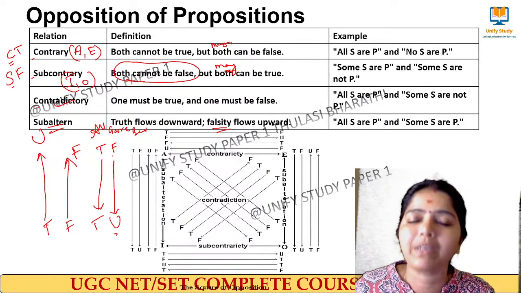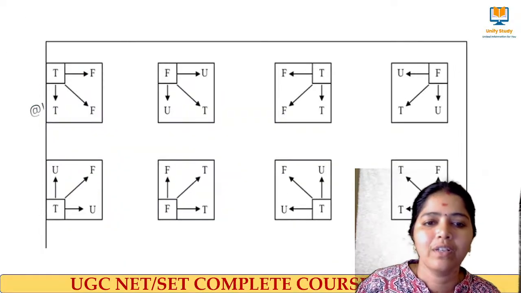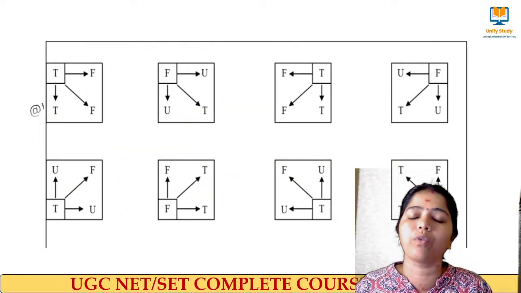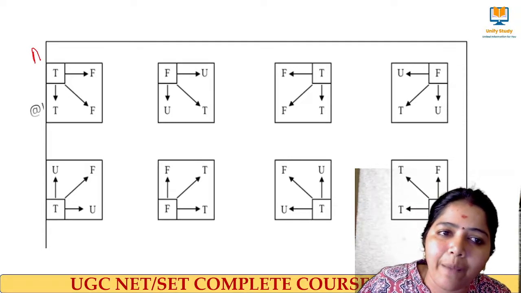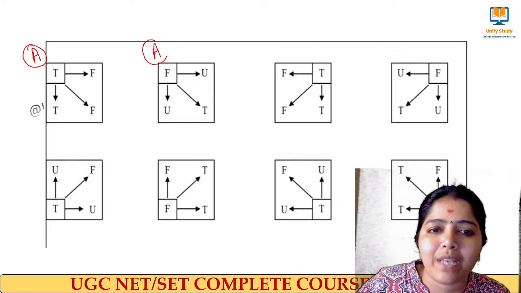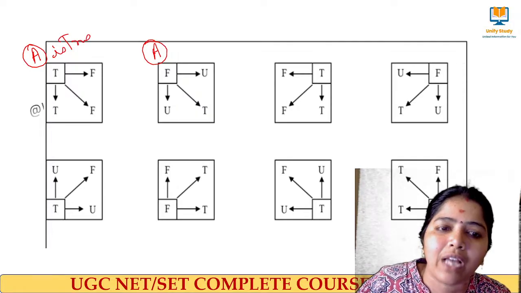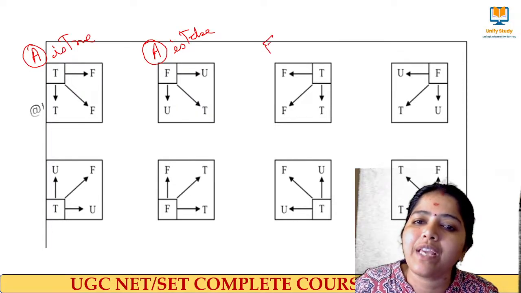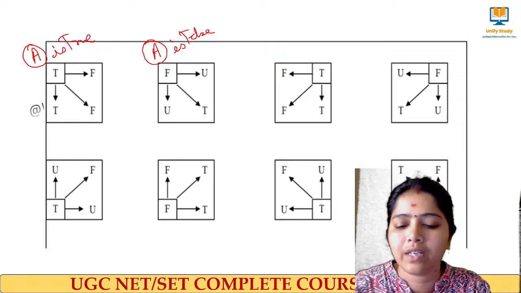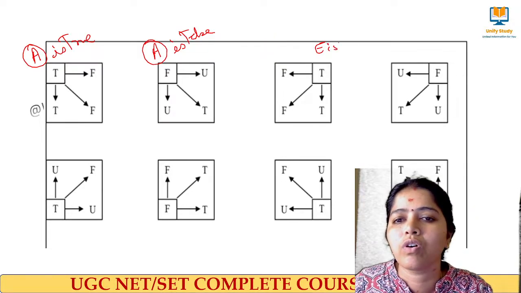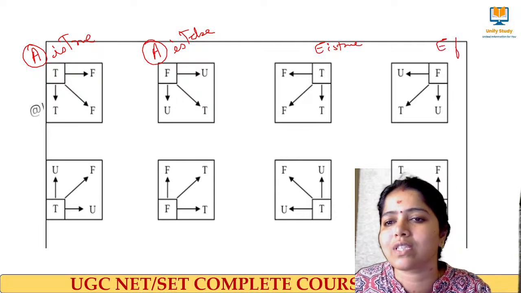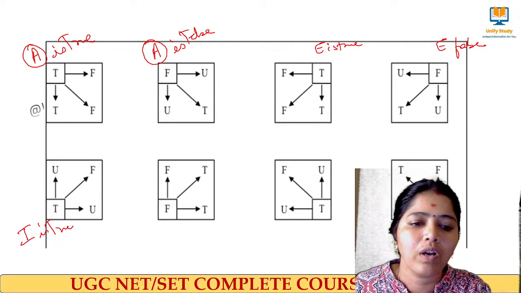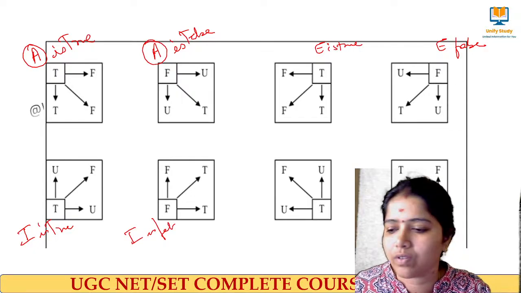When you remember this diagram, it is fully enough. For that I have given this precise diagram in your notebook, you can draw it. This is for A type statement. If A is true, what will happen with other statements? What will happen if A is false? Similarly, what will happen if E is true and if E is false? What will happen if I is true, and if I is false?